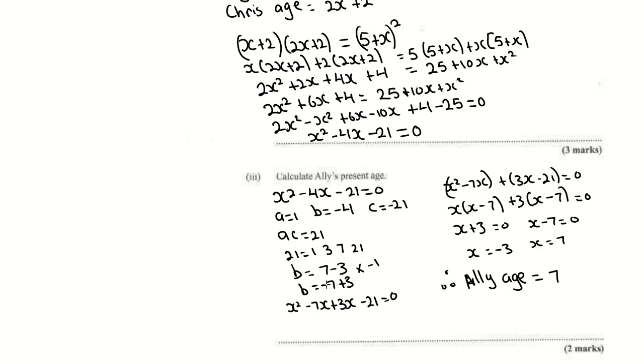In the place of b, I put in minus 7x plus 3x, so you get your 4 terms. Factorize the first 2, that would be x by x plus 3, factorize the second 2, that would be 7 by x plus 3. When you have equals to 0, you make each bracket equal to 0. So x plus 3 is equal to 0, x minus 7 is equal to 0. When you solve for x, you get x is minus 3 and x is equal to 7. Obviously, an age cannot be a negative number, so we know that Ali's age is 7 years old, and that is how you would do this question.